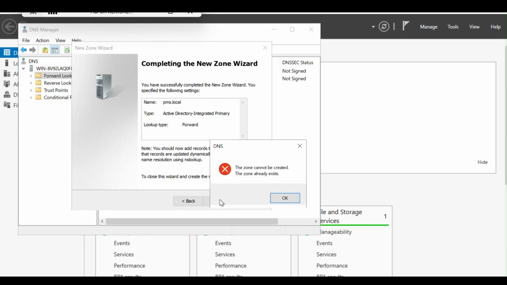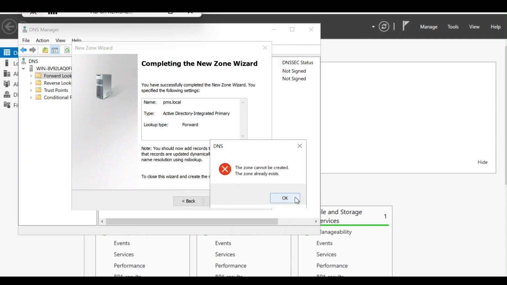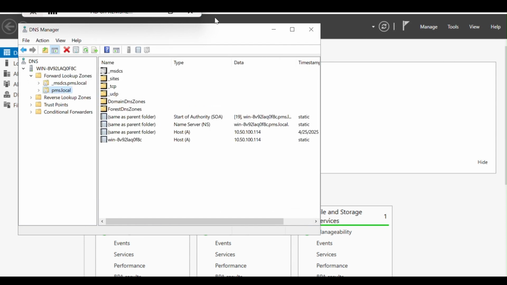And finish. Seeing it's already existing, let me see. Yeah, it's shown that message because it's already here, it's already configured along with the DNS when we installed it.